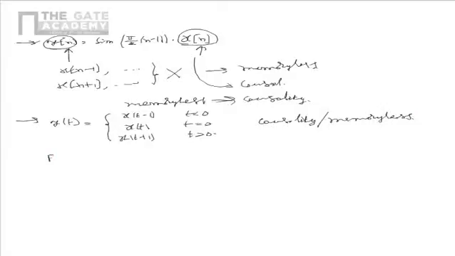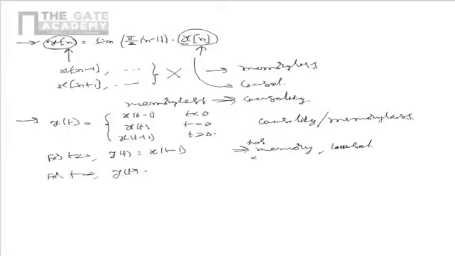We see that for t less than 0, y of t is equal to x of t minus 1, and in this case it depends on the past inputs strictly. So definitely we can say that it is not memoryless, hence has memory, but it could be causal. To confirm that, we have to check the remaining cases. For t equal to 0, y of t is equal to x of t. So still it could be causal, but definitely it has memory because of the previous case.